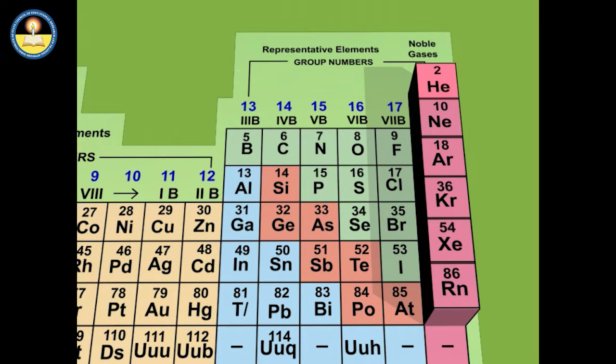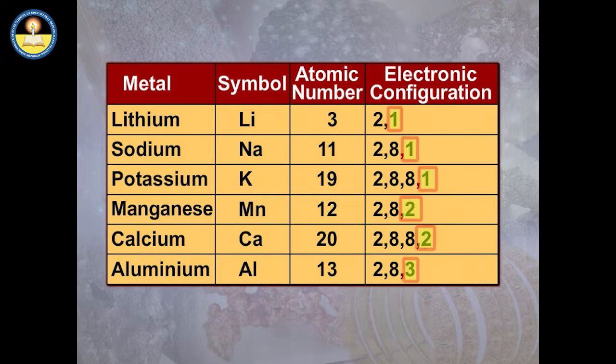However, they have a strong urge or desire to do the same. Metals, which we have discussed right now, can have the configuration of noble gas elements neon or argon if their atoms lose the electrons present in the valence shell.